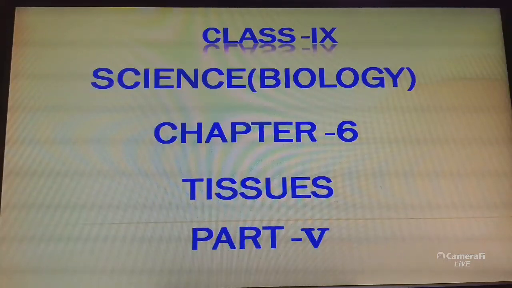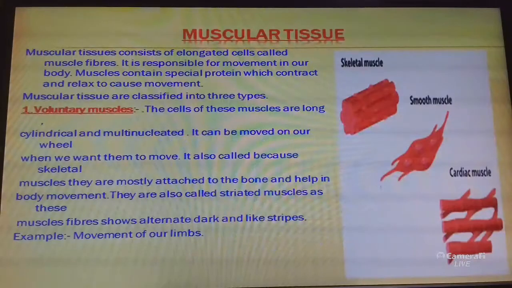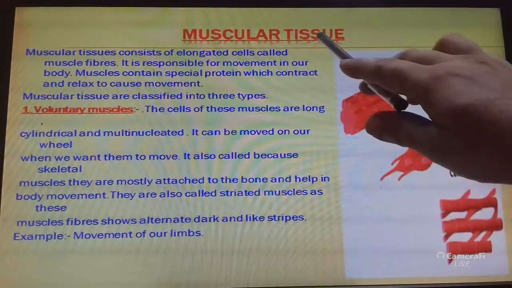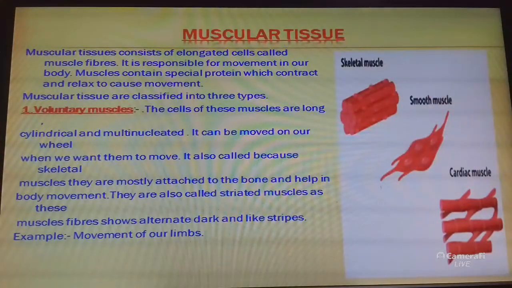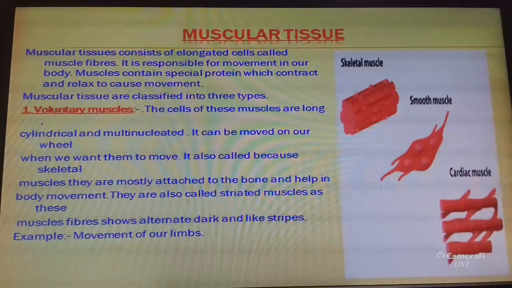Hello students, today in this class I am going to discuss the most important animal tissue, that is muscular tissue. Muscular tissue consists of elongated cells, also called muscle fibers. This tissue is responsible for movement in our body.